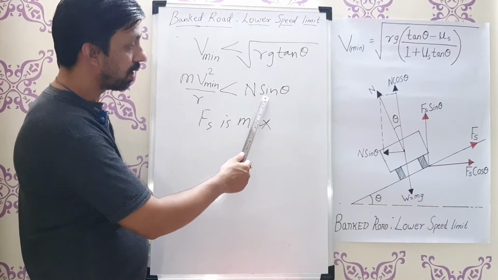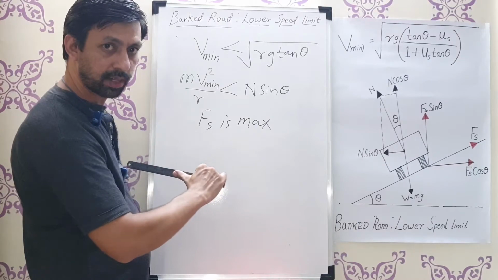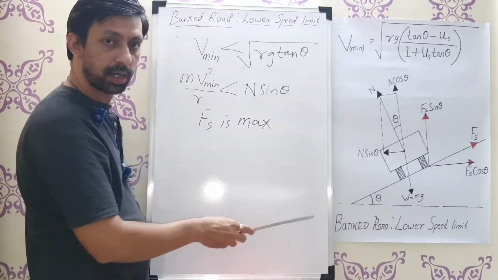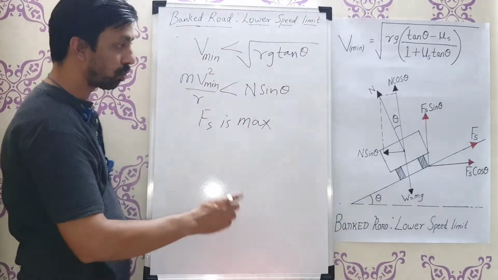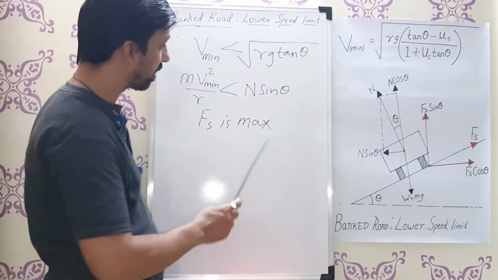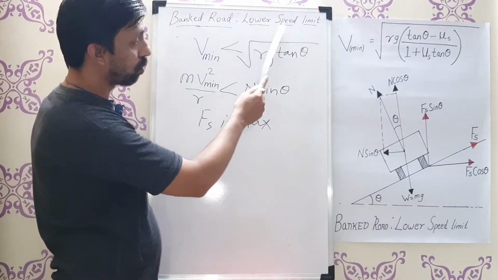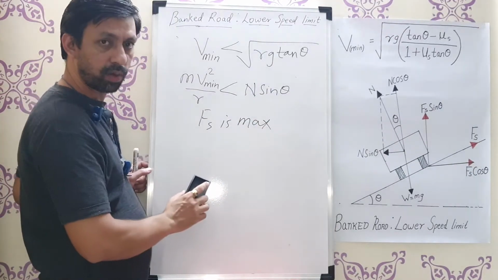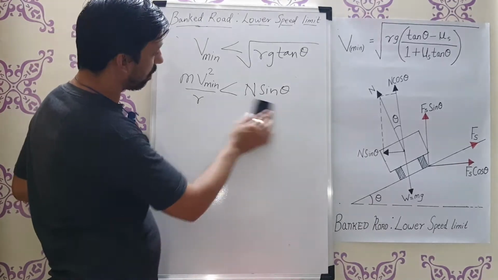It means that a tire is trying to skid towards the downward direction of the incline, and the force of friction is along the inclination but in the upward direction. So both are trying to pull each other. That's why the Fs is also maximum. So what is going to happen? We're going to get the lower speed limit. Now we'll see the balancing of the equation and try to find out a formula for V minimum.